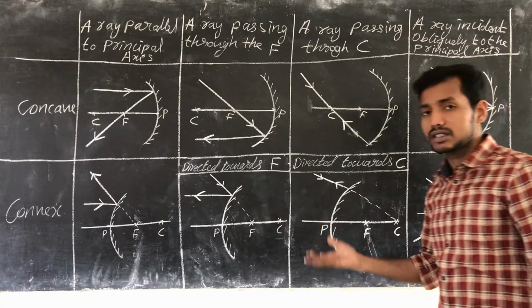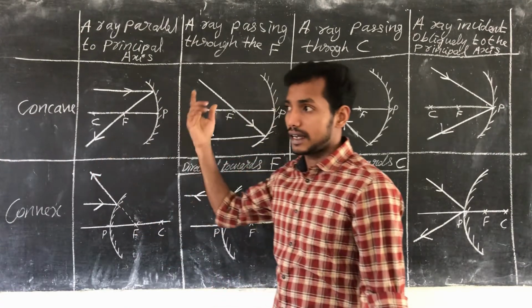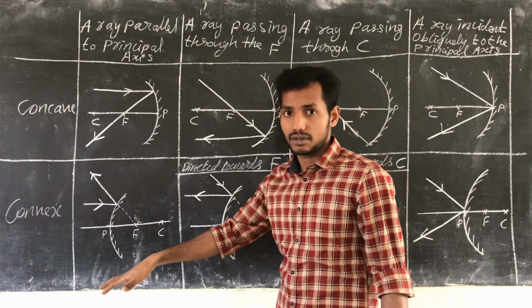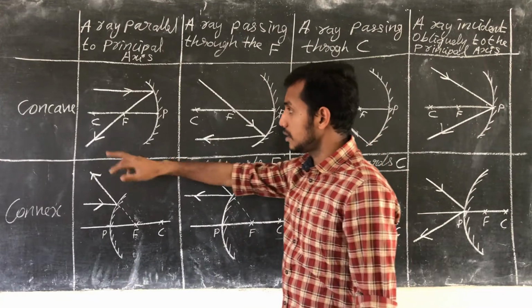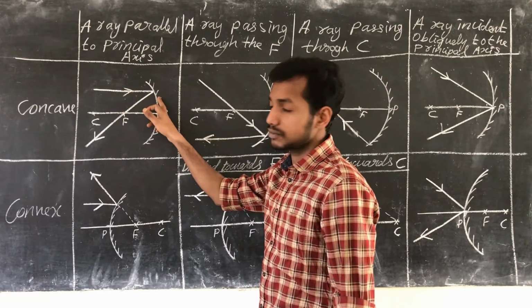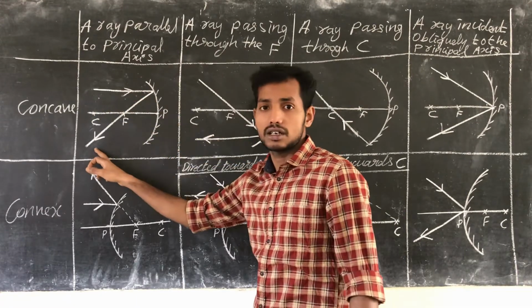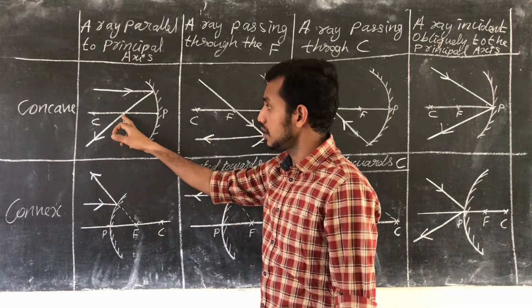Now, whenever we draw this diagram, what is the criteria which we take? Look here. When a ray of light is parallel to the principal axis, it will pass through the principal focus.